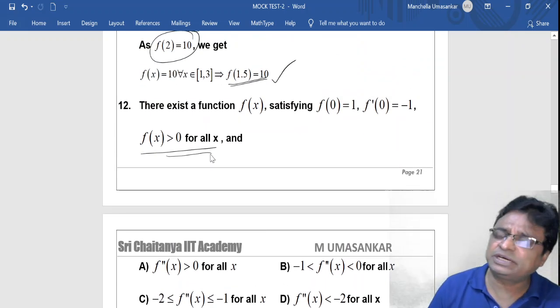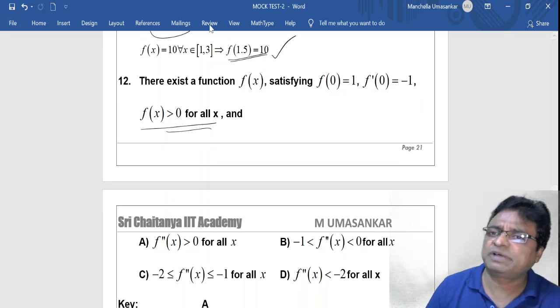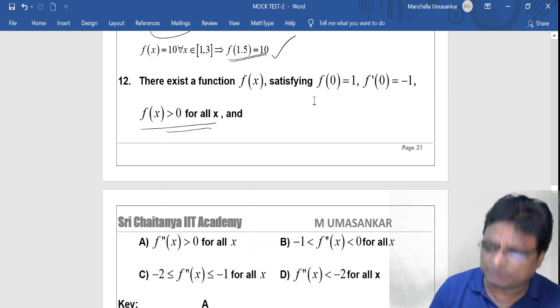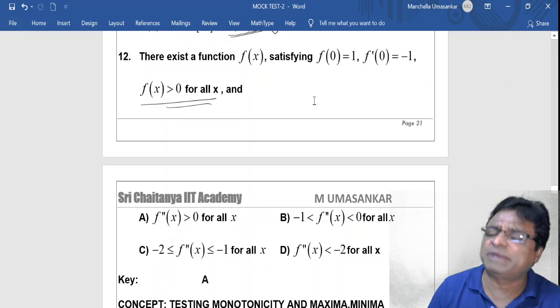So first read the conditions thoroughly. This type of model is very important. First of all, there exists a function f of x satisfying the conditions. What are the conditions? F of 0 should be 1. F dash of 0 should be minus 1.